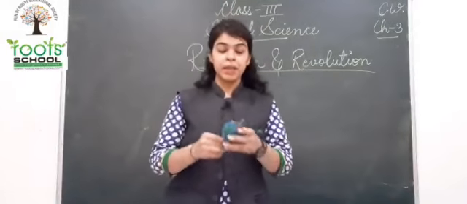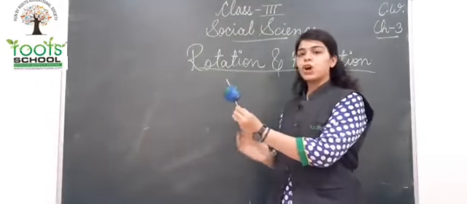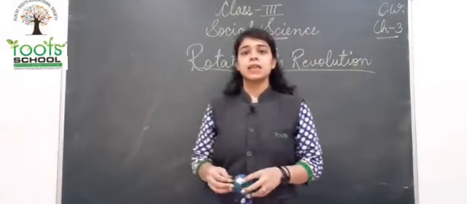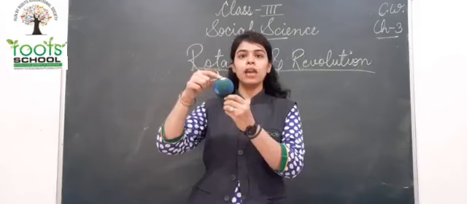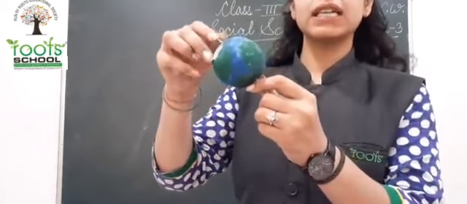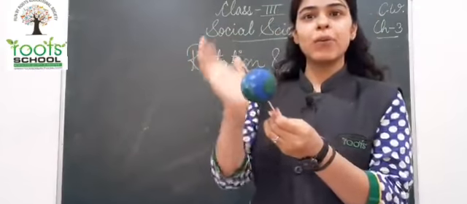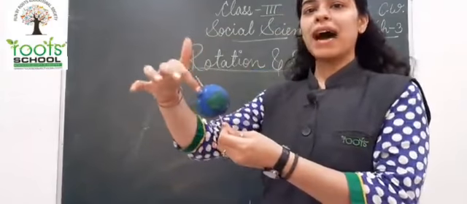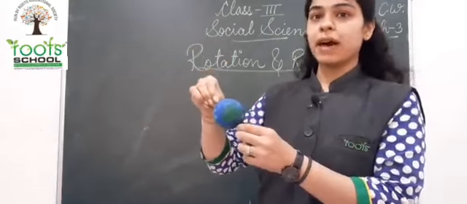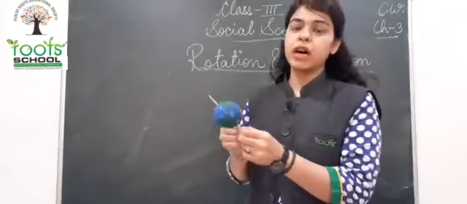And also children, because our earth is a little tilted, slightly tilted, means bent on one side, there are 6 months of days on the North Pole as well as 6 months of nights in the South Pole. जब ये अर्थ रोटेट करता है सन के अराउंड, बिकॉज ऑफ इट्स टिल्टनेस, बिकॉज ये टिल्टेड है, बिकॉज ये बेंट है वन साइड पे, therefore the parts of the North Pole have days for 6 months and South Pole also has 6 months of nights because of the tilted axis of the earth.